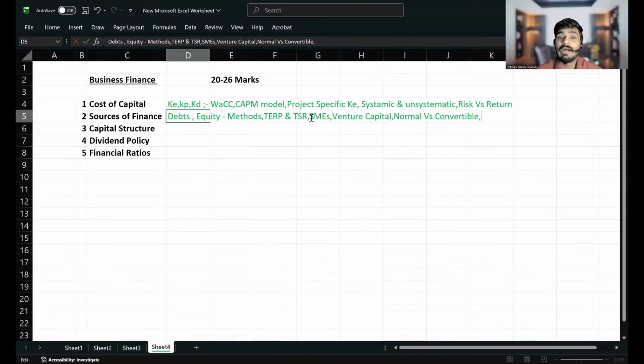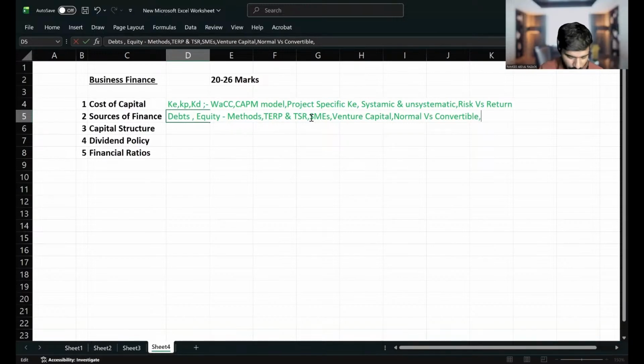Convertible debts also have higher marketability because of the option to convert. Convertible loan notes will be more attractive to investors. So it is good for startup companies. If a startup company is issuing loan notes, they can go for convertible debt, because after a few years their shares will go up. The investor will know that the share price will go up in future, and will invest in such loan notes. So these are good for startups. The whole thing I discussed was the advantage of convertible debt over normal debt. It's a frequent theory question nowadays: normal debt versus convertible debt.